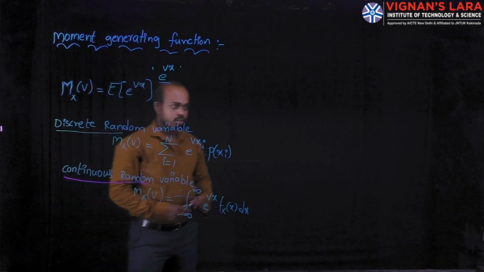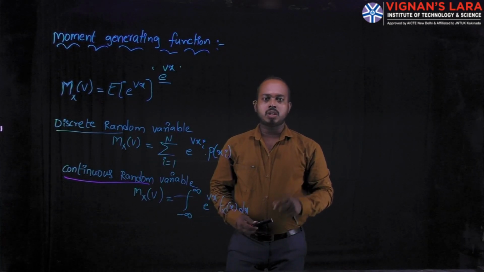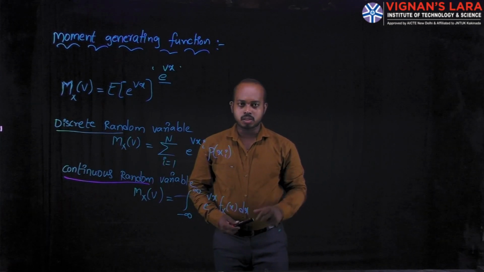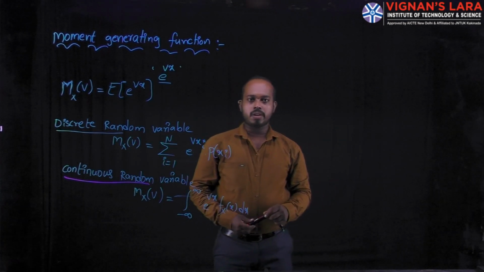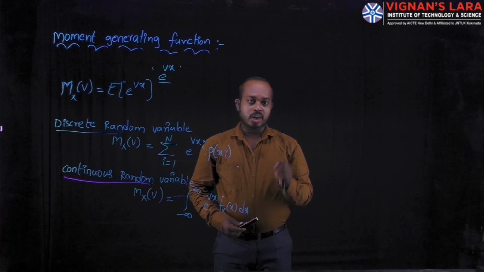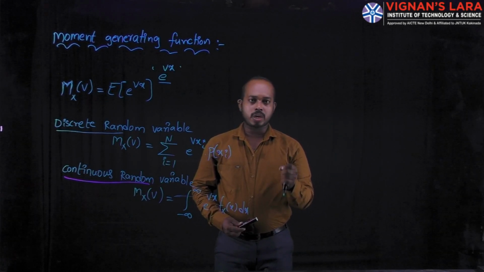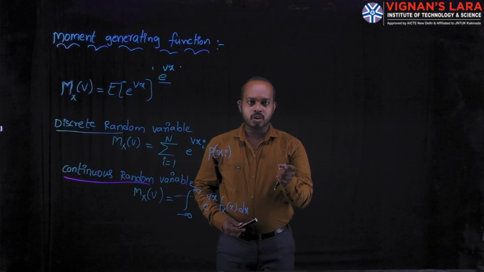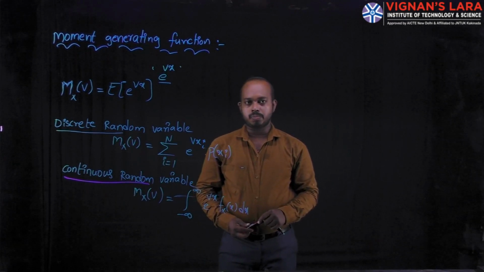Now let us see the nth moment of a moment generating function. Already we have seen that the nth moment of a characteristic function is m suffix n is equal to minus j whole power n, d power n by d omega power n of the characteristic function phi x of omega at omega is equal to 0.